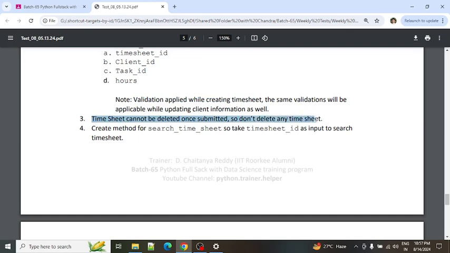Now the third point: the timesheet cannot be deleted once submitted. So don't delete any timesheets. You should not delete any timesheets in the system. Once it is created, let it be. Don't touch any delete operation on the timesheet.